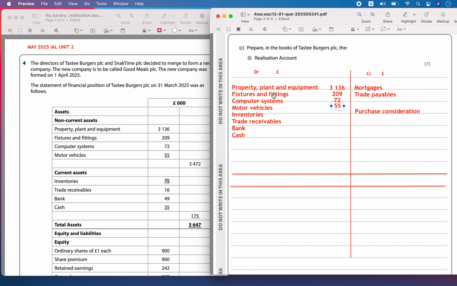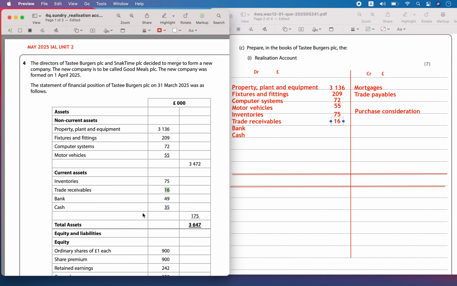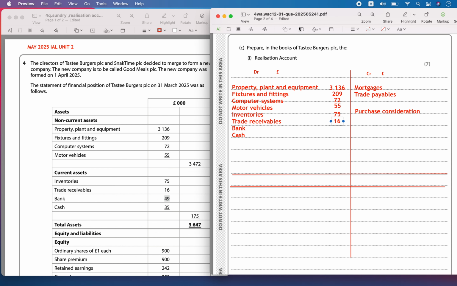Inventory is valued at 75,000 pounds. Trade receivables are valued at 16,000 pounds. Bank is valued at 49,000 pounds.